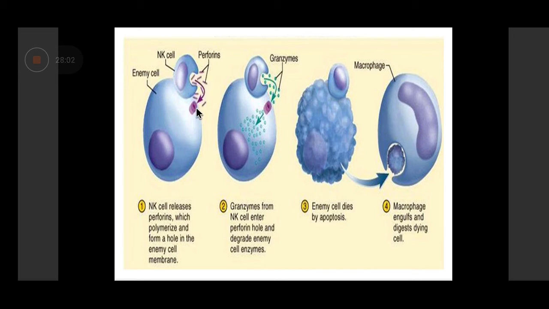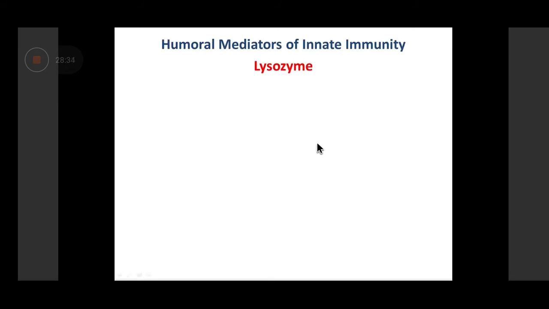So perforins and granzymes are released by the NK cell once the decision is made to kill the abnormal cell. As the name says, perforin perforates, creates a hole in the cell surface through which the granzyme enters, and this then kills the harmful cell by activating the programmed cell death pathway. The programmed cell death pathway is also called apoptosis. This will be explained to you in your pathology classes. Okay. So a lot of questions you get on NK cells. So I suggest that you should be able to answer questions on NK cells.